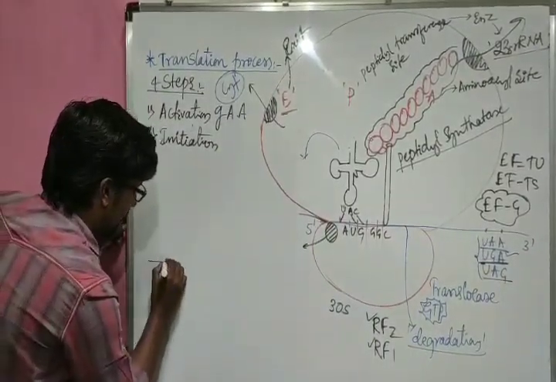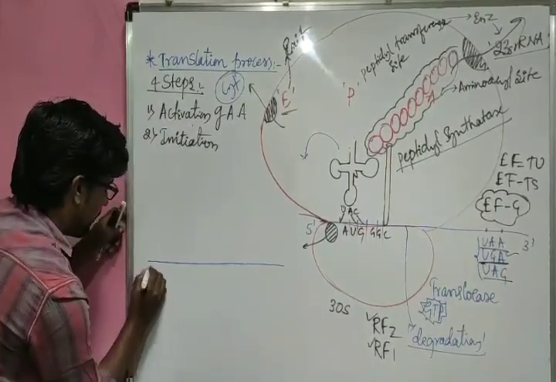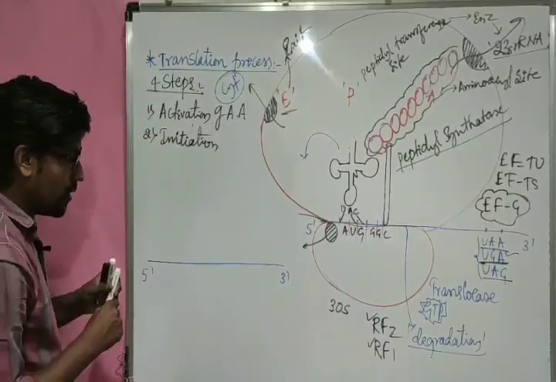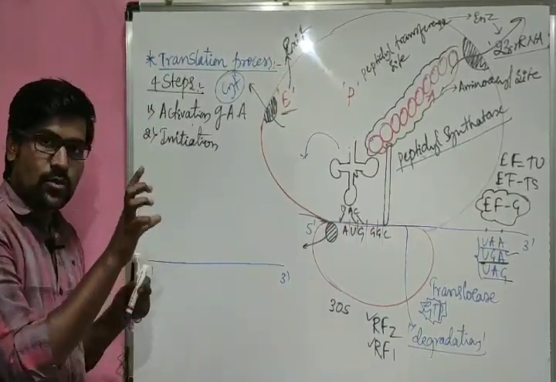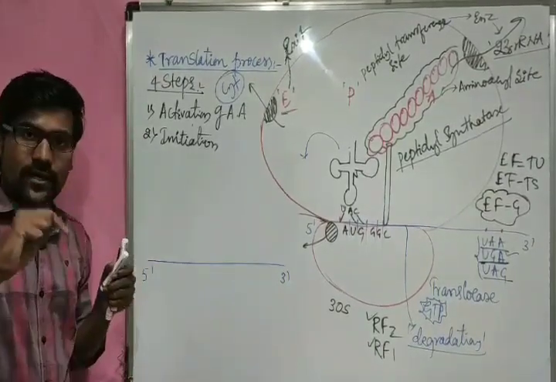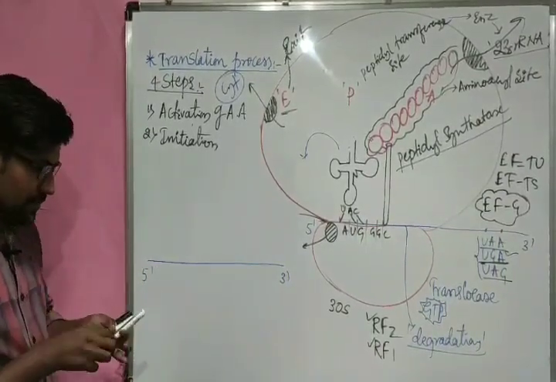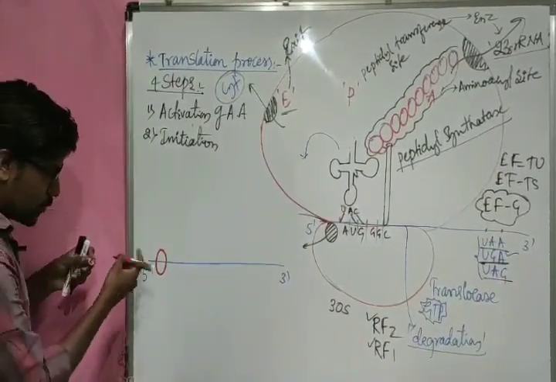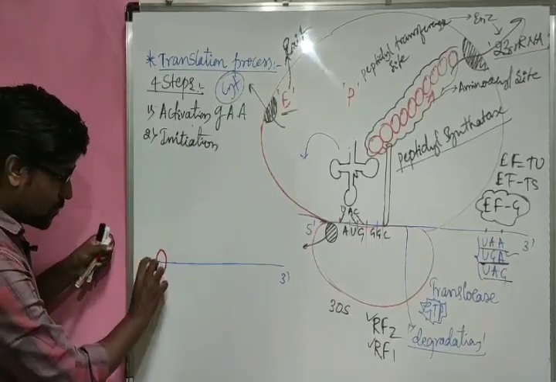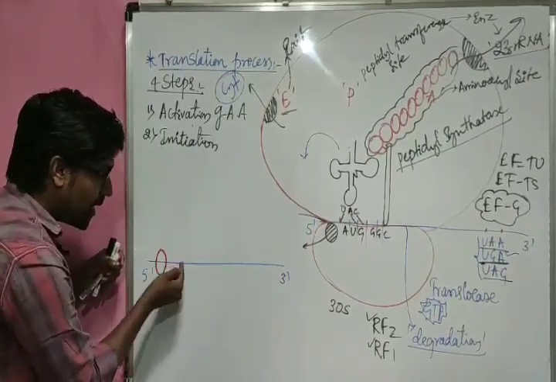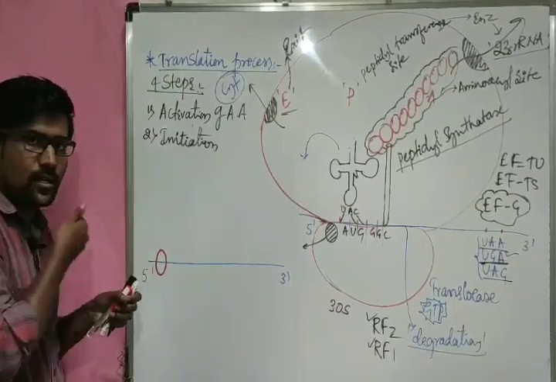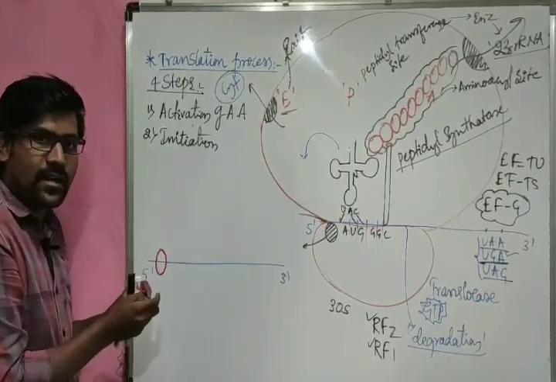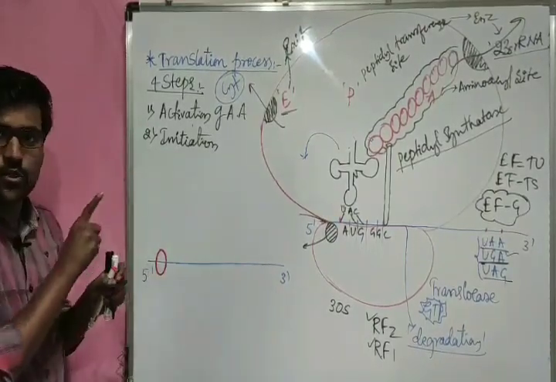Suppose this is the mRNA, 5' to 3'. In the case of prokaryotes, not only one ribosome, many ribosomes will work on one mRNA. Say, for example, this is the first ribosome. The first ribosome is attached here. It moves from 5' to 3' end by reading the codons present on the mRNA. When it is moving on one mRNA, just one polypeptide chain should be produced.